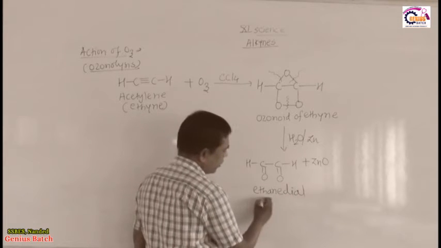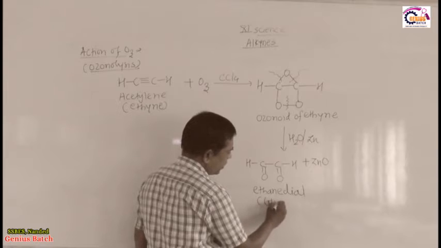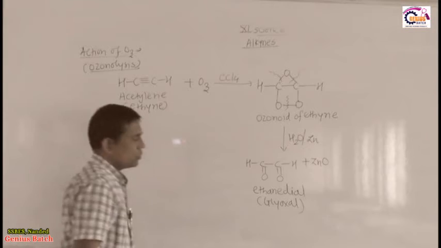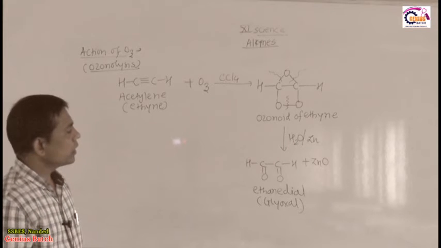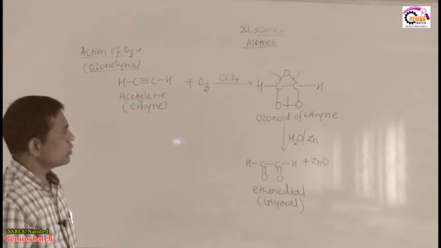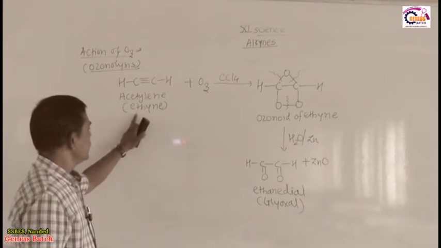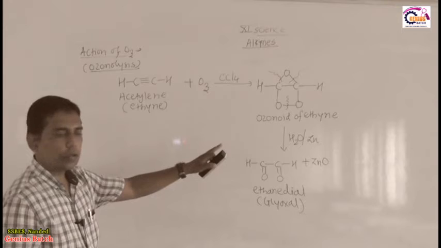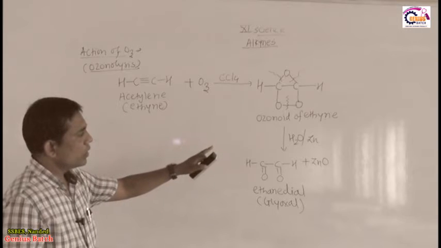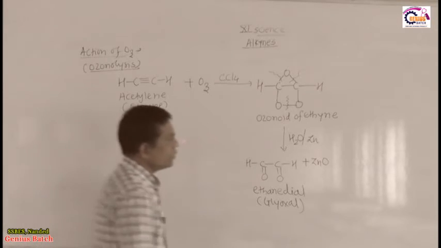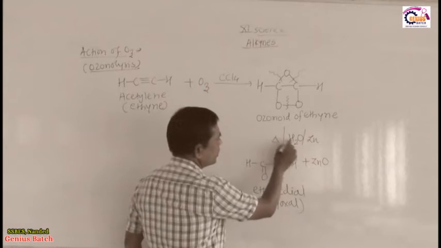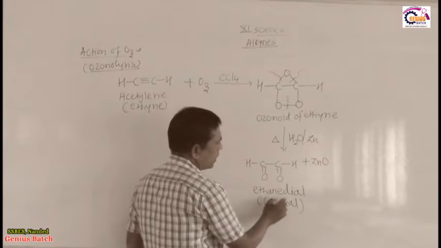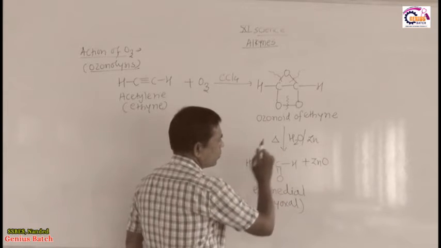So, ethanedial is commonly called glyoxal. So, this is the formation of glyoxal. So, this is about acetylene reacting with ozone to form ozonoid of ethyne, which on heating with water in presence of zinc, will produce ethanedial or glyoxal, byproduct ZnO.